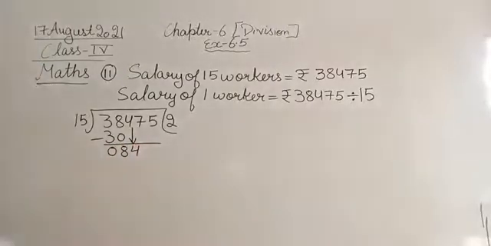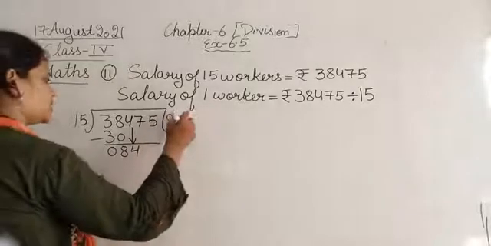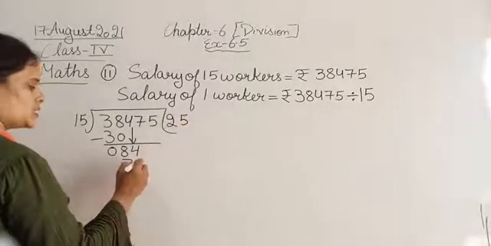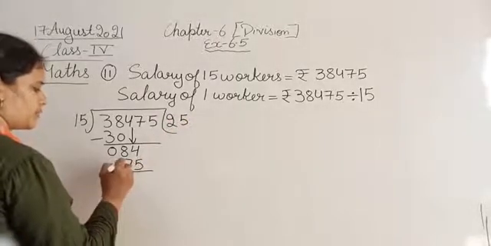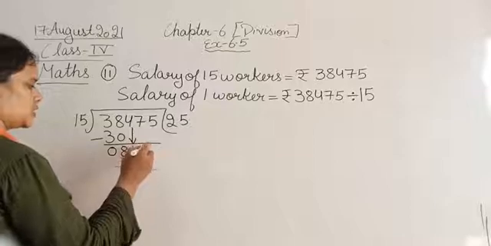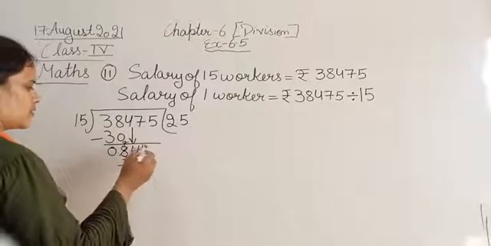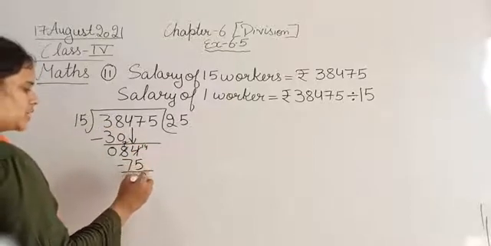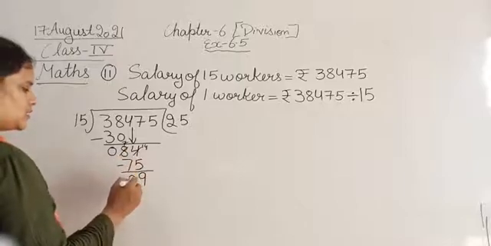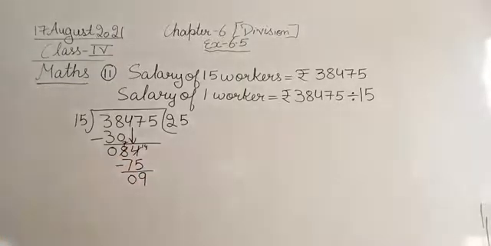So 15 fives are 75. So this is 14. This is 7. 14 minus 5, 9. 7 minus 7, 0. 84 minus 75, that is 9.